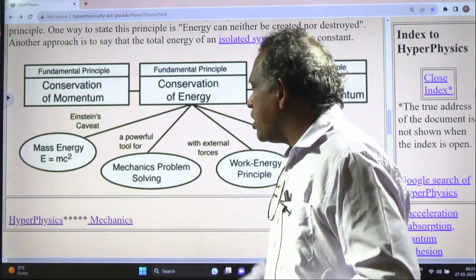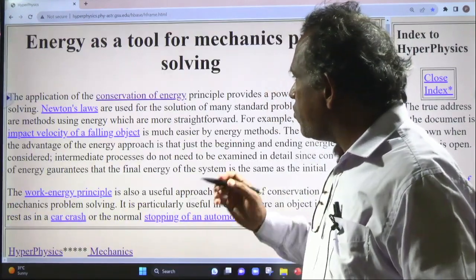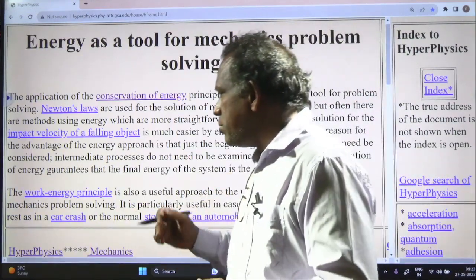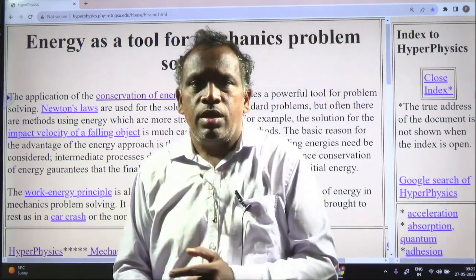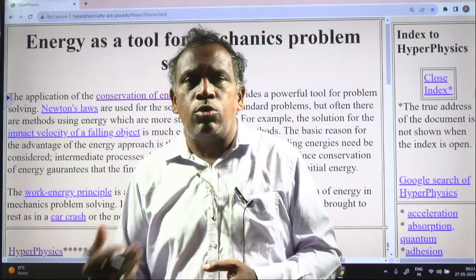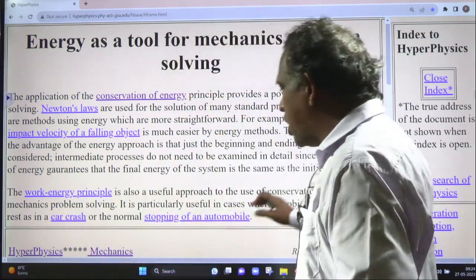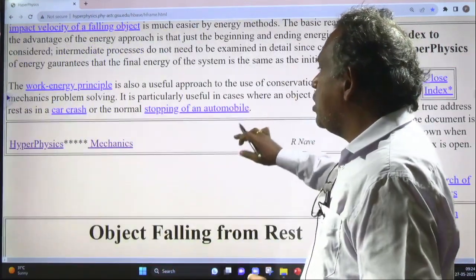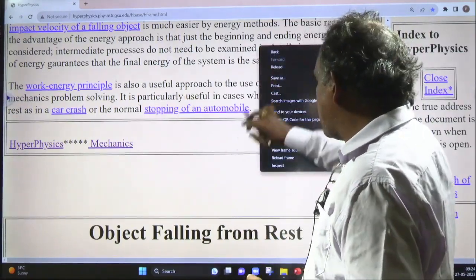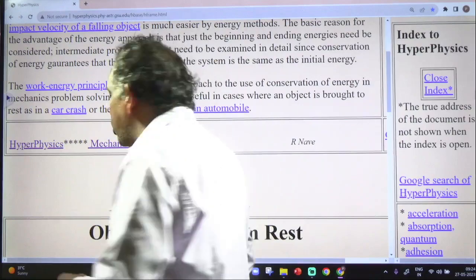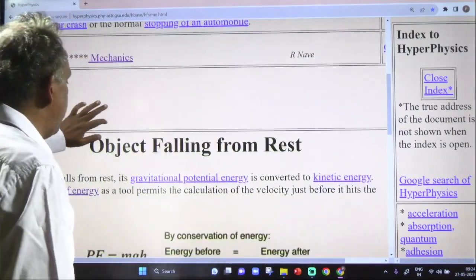See, in mechanics problem solving, with the law of conservation of energy, we will use the work energy equation. The amount of work done is equal to the change in kinetic energy. For example, in stopping of an automobile, the work energy principle is used. When an object is falling from rest, it is going to follow the law of conservation of energy.